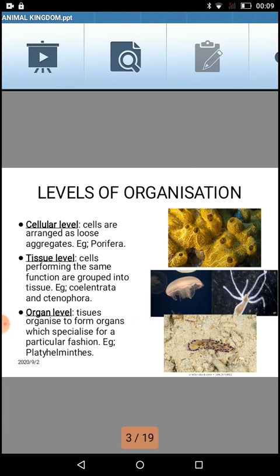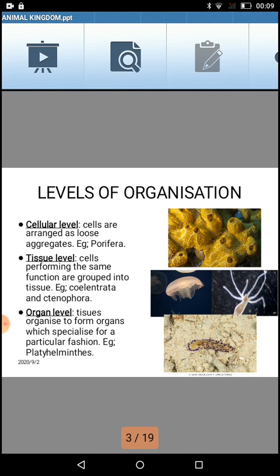When we talk about tissue level of organization, it means cells are grouped together into a tissue and a very slight division of labor is observed. Here we have an example of Ctenophora, Ctenophorans, and Cnidaria or Coelenterata. Coelenterata, you can see the hydra on the right-hand side of the diagram, and towards the left-hand side in the second series you can see a diagram of Ctenophora. Here the diagram is of comb jellies. We will look into it when we study each and every category separately.